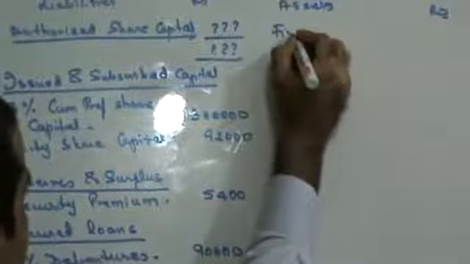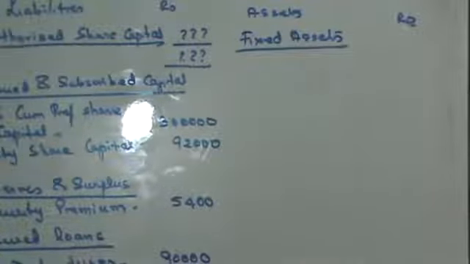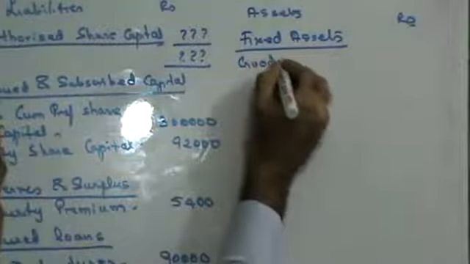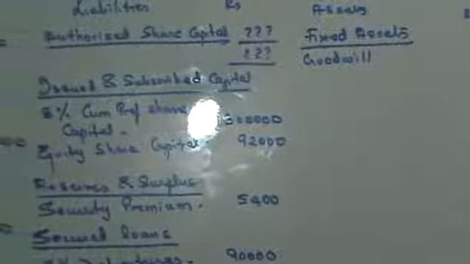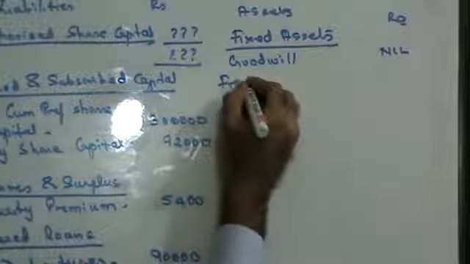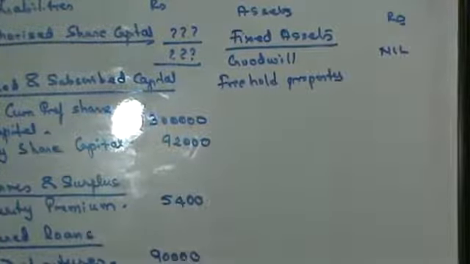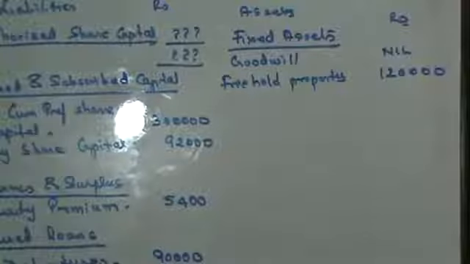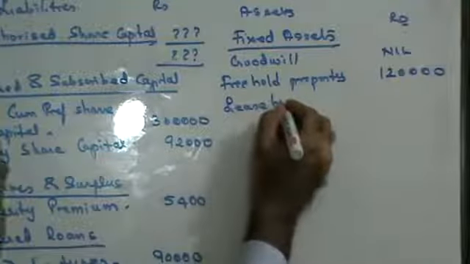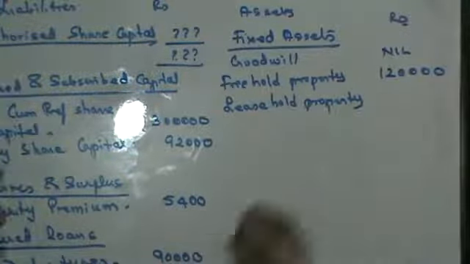On the assets, you have fixed assets. Under fixed assets, you have goodwill. Now for assets, the rule is add debit, subtract credit. You have goodwill on the credit side, full amount nil. Next, freehold property. Freehold property is given to you as 1,20,000. There is no change in that. Then you have leasehold property. Leasehold property is given to you as 2,44,000.